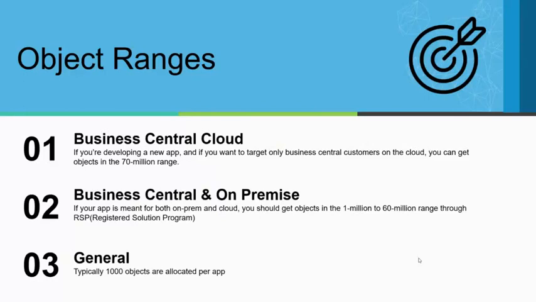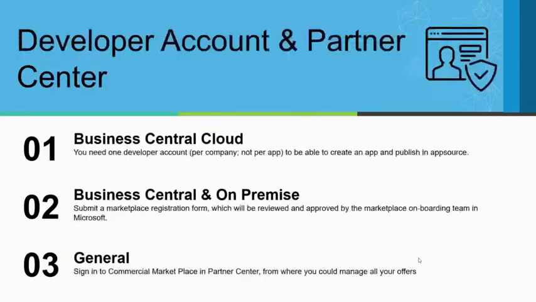And you should also take a decision whether your app is going to support both BC on-prem as well as BC SaaS. There are certain implications around this decision, which we could talk further through. And typically about 1,000 objects are allocated per app. Okay, so that's the norm. But if you have a need for more, you could obviously apply for it.